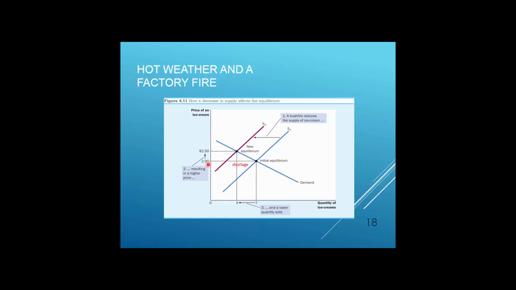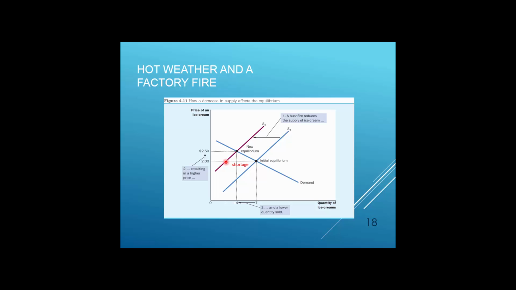And of course, initially the price is still $2, and initially we have a shortage because this is the new quantity supply along that new supply curve at the price $2, and you have quantity demanded, and you could see that there is a shortage. This is the quantity demanded, this is the quantity supply. It's not enough of those ice creams on the market.